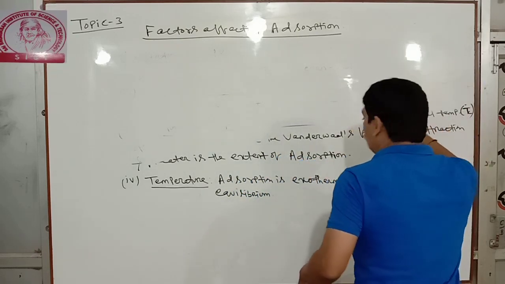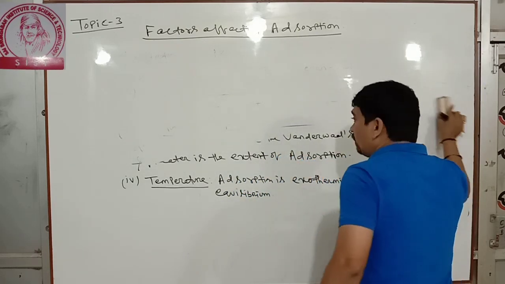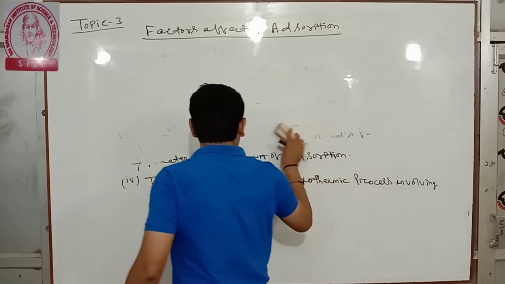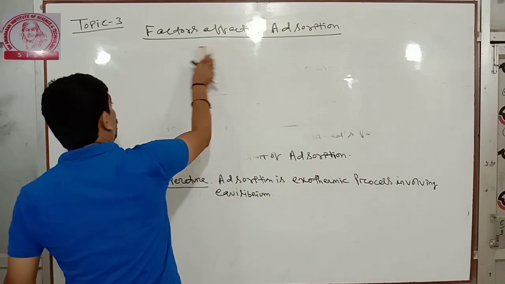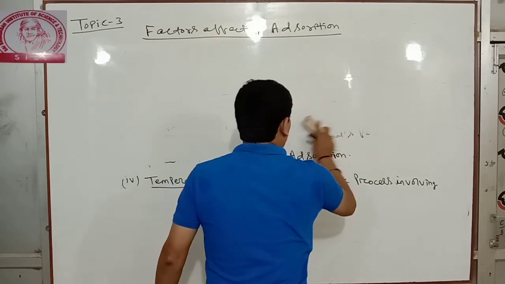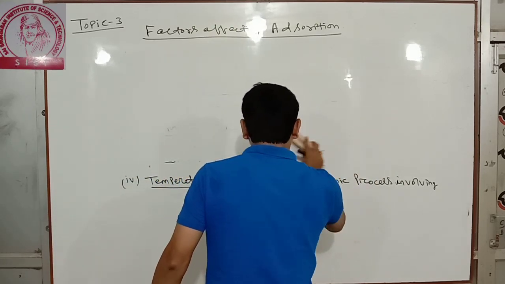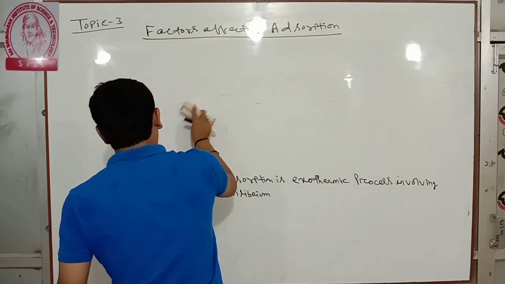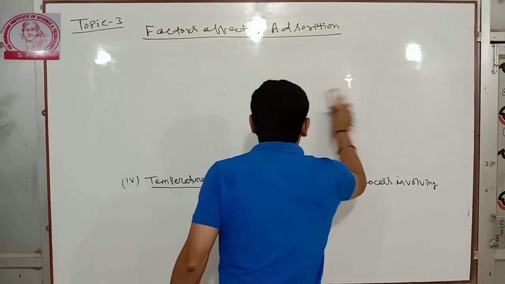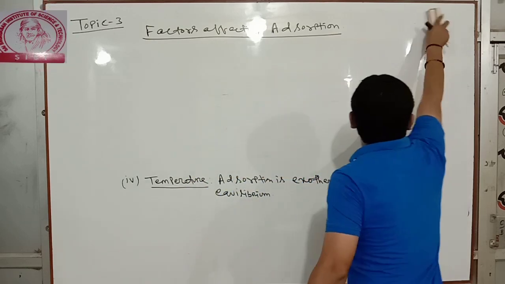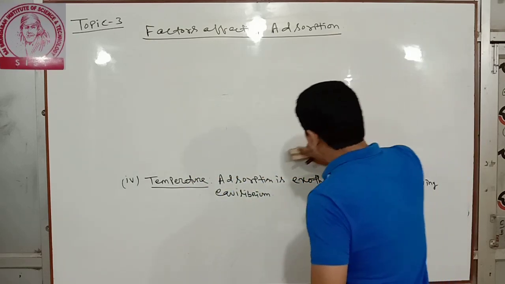What is Le Chatelier's principle? If a system in equilibrium is subjected to a change of temperature, pressure and concentration, the equilibrium will shift in a direction so as to reduce the effect of that change. Clear?